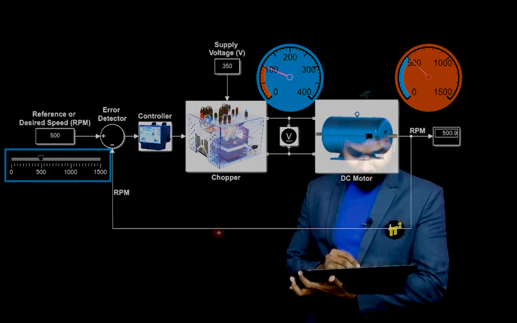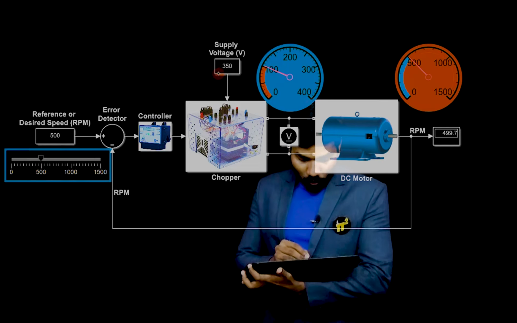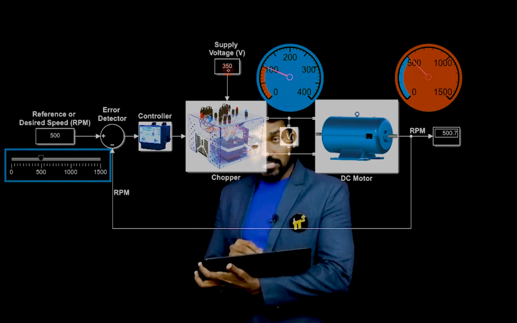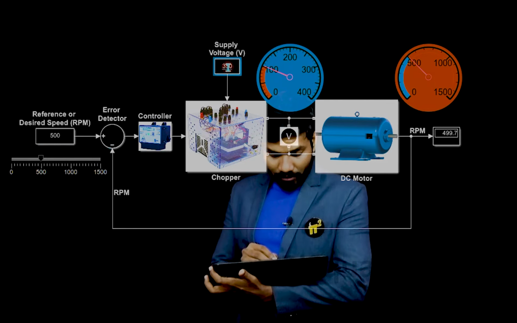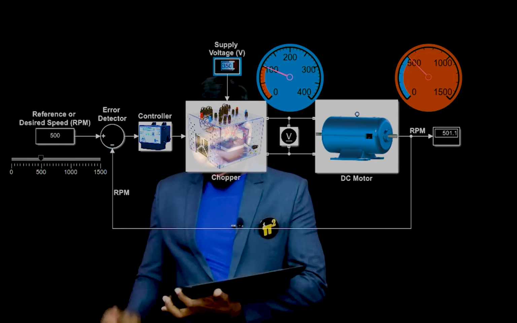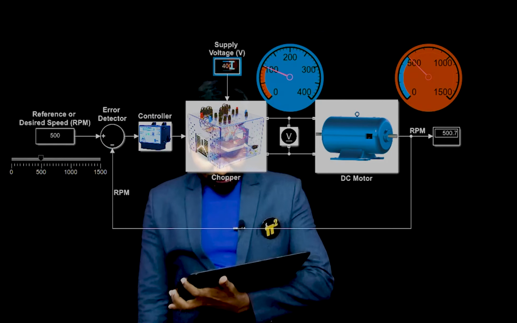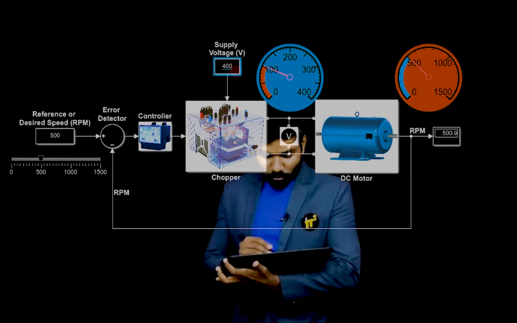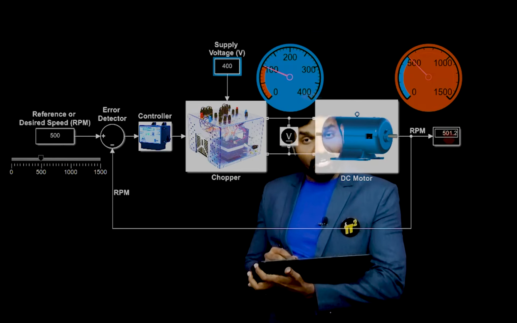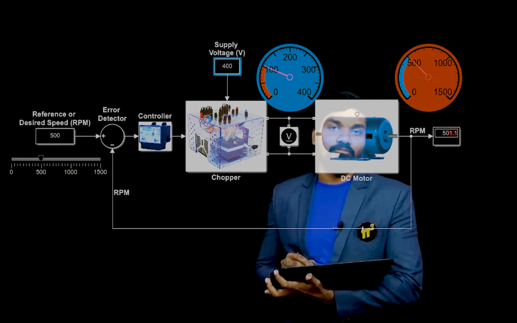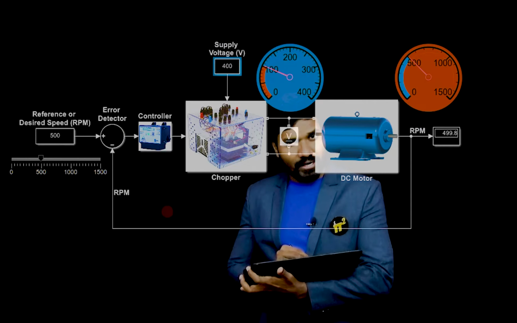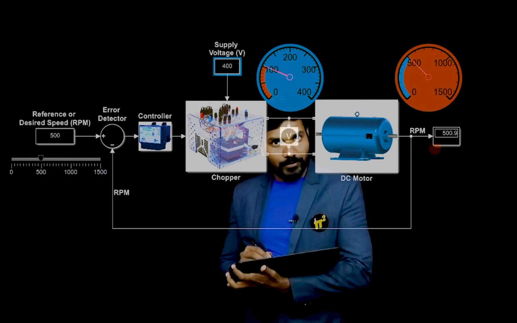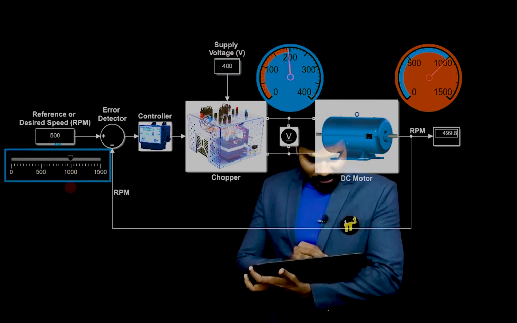Now the interesting part comes: what if the input voltage changes? I can change this value also. What if I change the supply voltage? Let's make it 400, okay? And you see, though I change the input voltage to 400, still it is maintaining 500. That's the beautiful part, because whatever the disturbances are happening, the controller will take care of maintaining the speed.